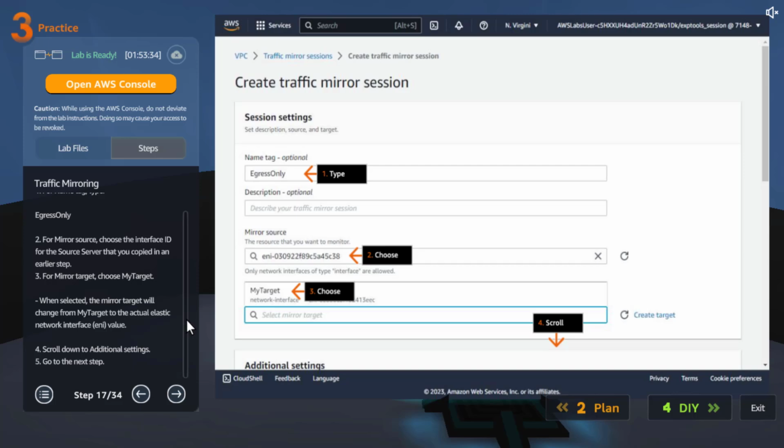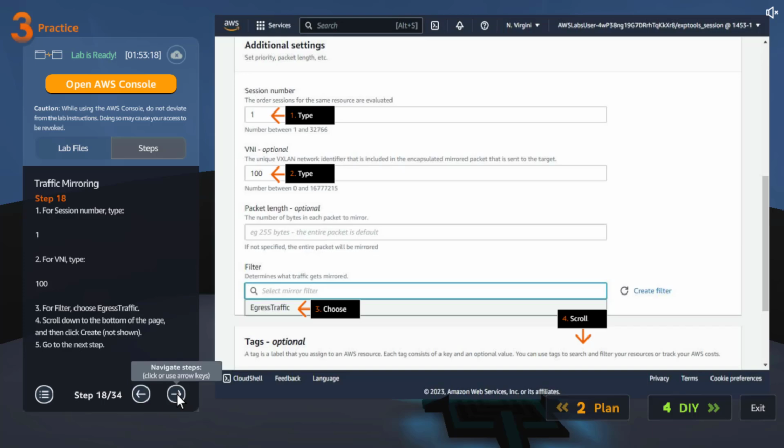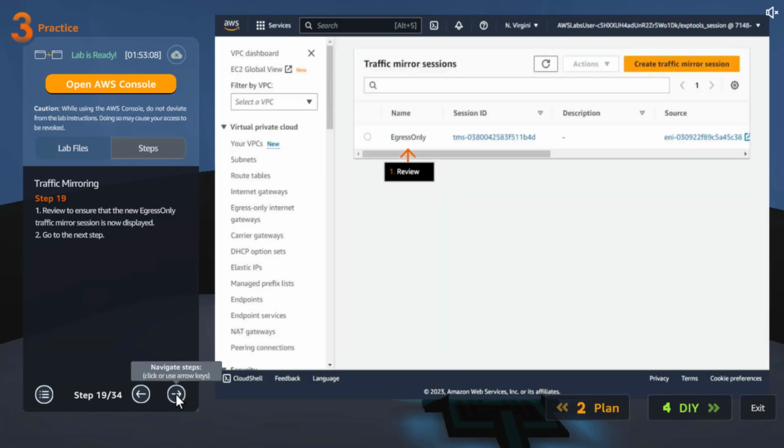And the mirror source is this one. Again, source is what? The source one. I think it is the ENI of the source server, or let's check it out. And target, we are going to choose my target. Next, session number one, VNI 100. It's a unique network identifier that is included. And we are going to select the filter that we created in the previous step.